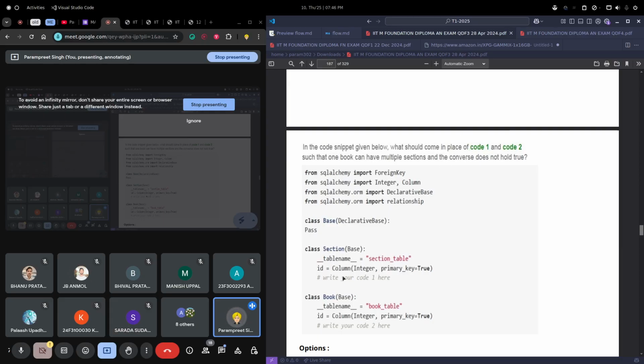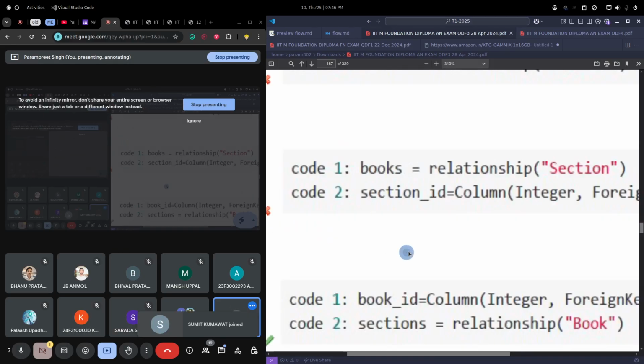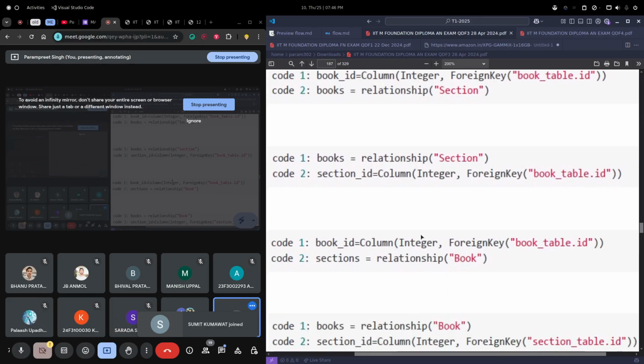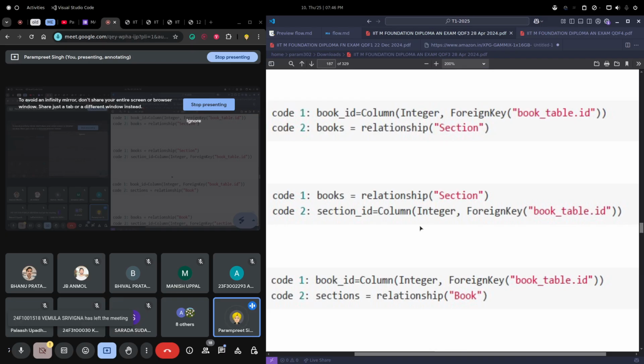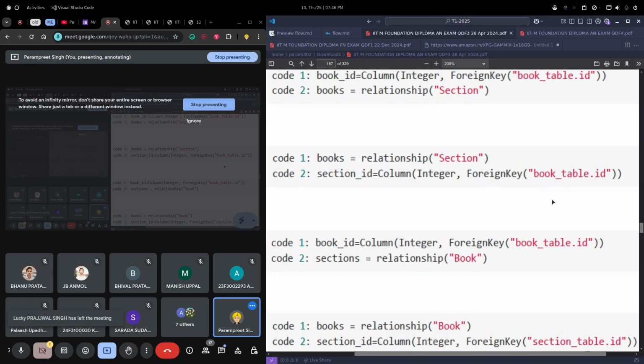Now we need to write some code here for code 1 and code 2, these two comments, such that one book can have multiple sections. So this is a kind of code we need to write. I can't zoom it much, I hope it is clear. This is visible, right? Now you guys tell me what will come in code 1 and code 2. Code 1 is for the section table and code 2 is for the book table. Like we want one book to have multiple sections.